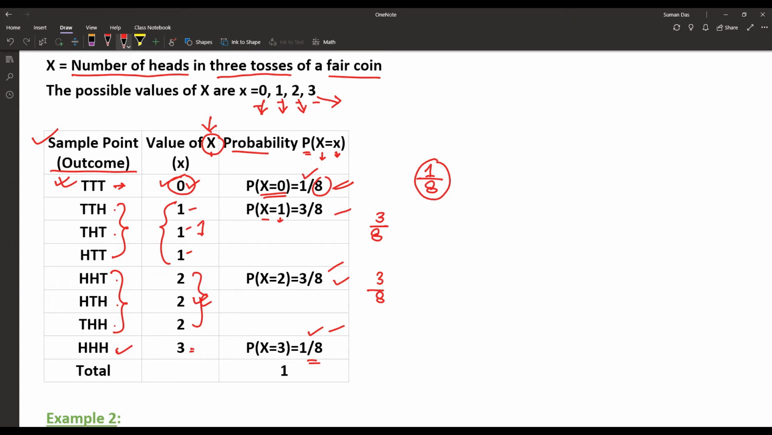After summation we get the result 1, that means 1 by 8 plus 3 by 8 plus 3 by 8 plus 1 by 8 is equal to 1. That is how we distribute the probability, and that is our probability distribution with the help of the random variable. Let's check with another example.